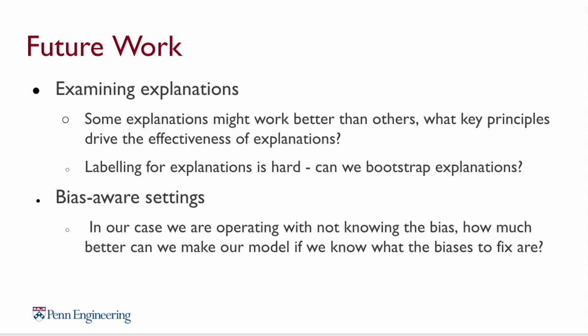Maybe there can be some way of automatically generating these explanations. Another thing we can examine is what would happen if we operated in a bias-aware setting. Because under our experiments, we operated under the assumption that the biases were unknown. What would happen if we are actually aware of the biases and the examples they presented themselves in? Maybe there can be more optimizations done with that information added.